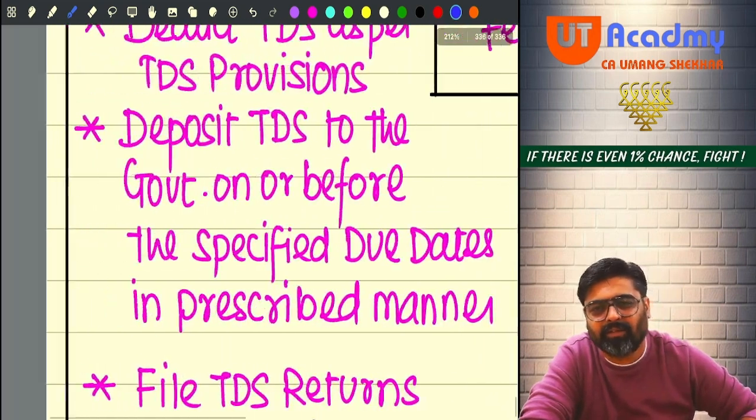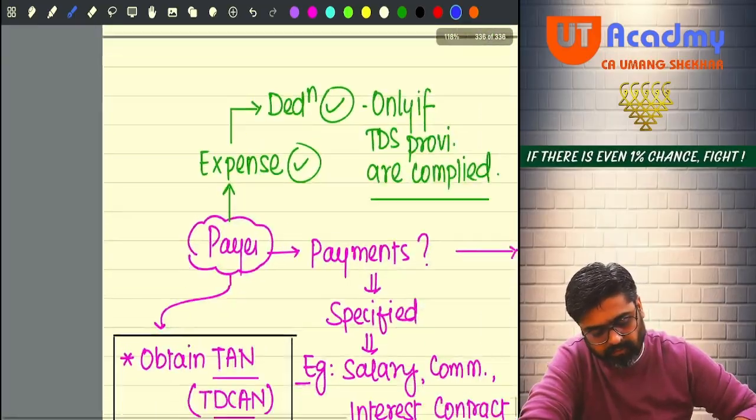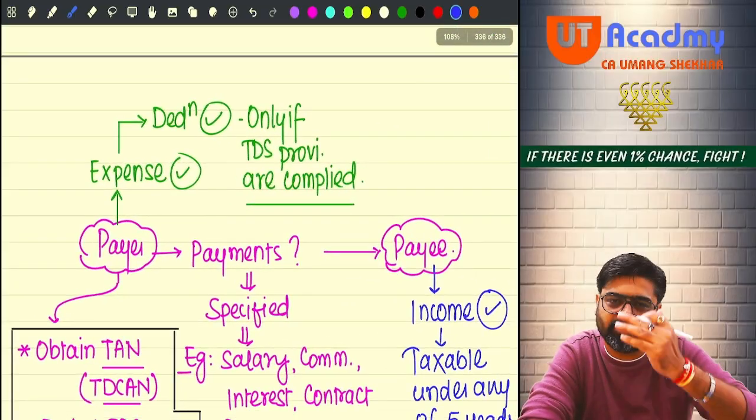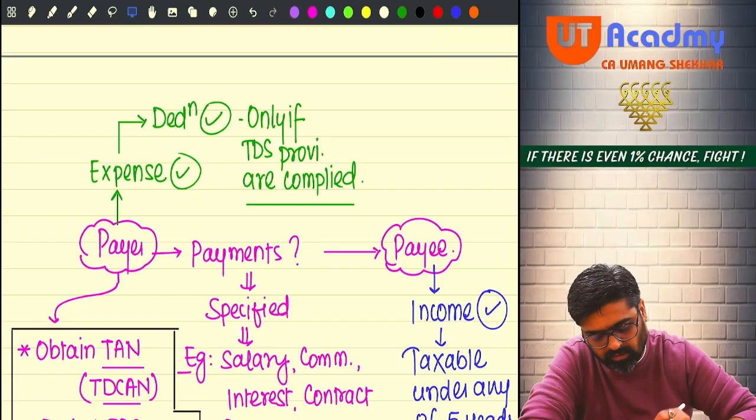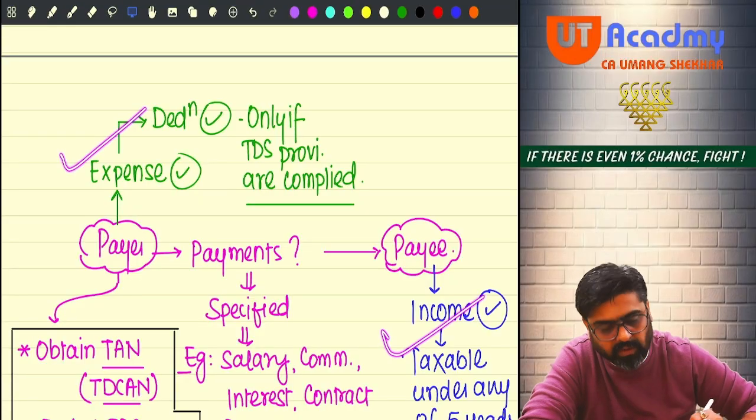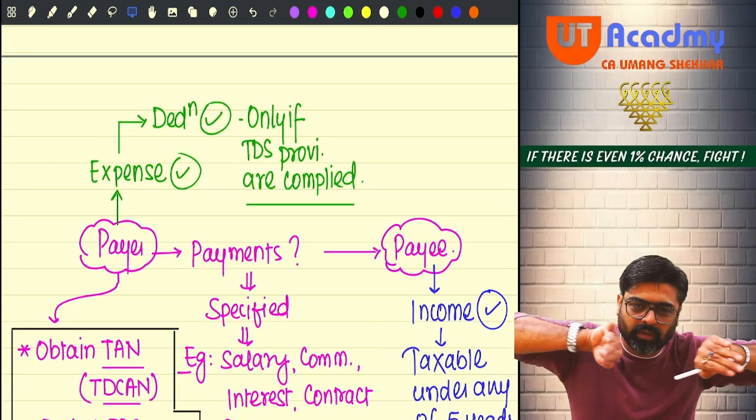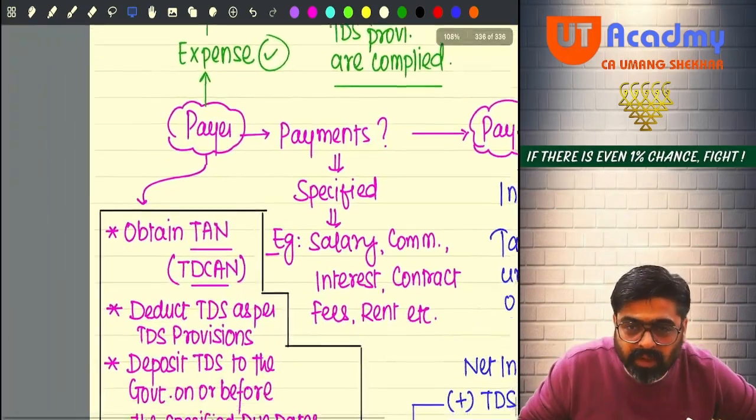Now, one by one, see, this is something which we all know. Okay, this is also something which we all know. Color, green color. This is also something we know. This also we know. So we are not supposed to get into these things. We are supposed to get into these things.